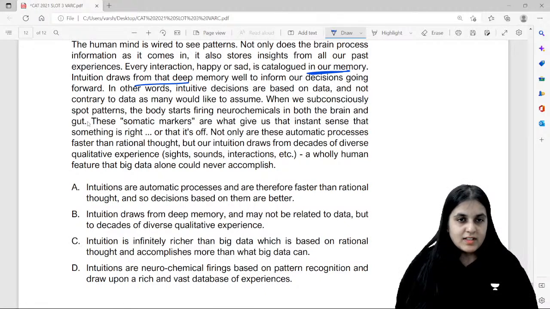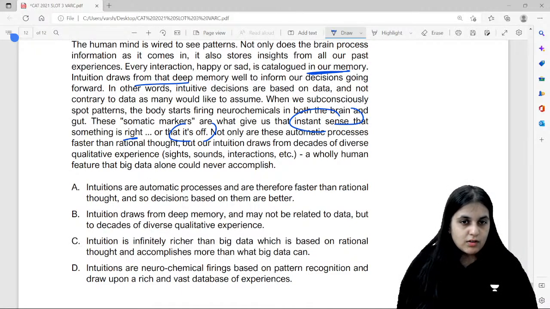When we subconsciously spot patterns, the body starts firing neurochemicals in both the brain and the gut. These somatic markers are what give us the instant sense that something is right or that it's off. Not only are these automatic processes faster than rational thought, but our intuition draws from decades of diverse qualitative experiences.